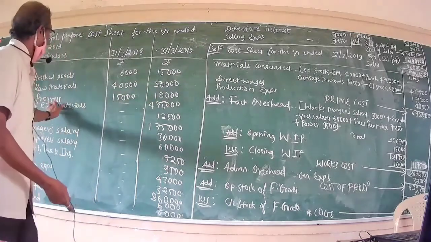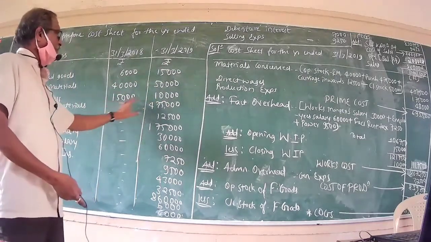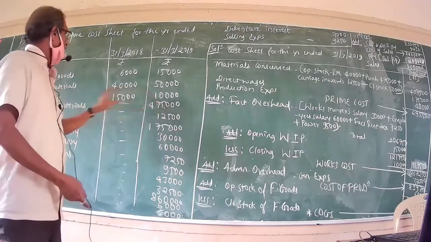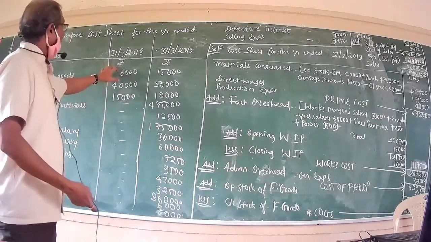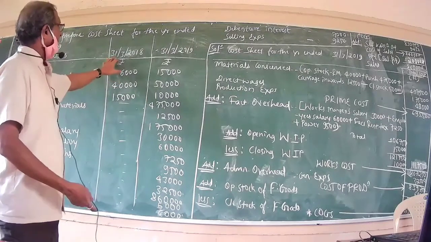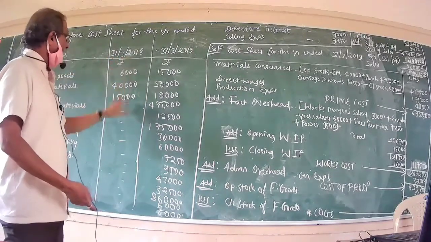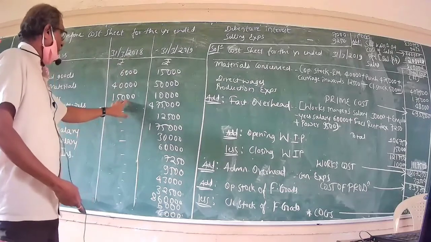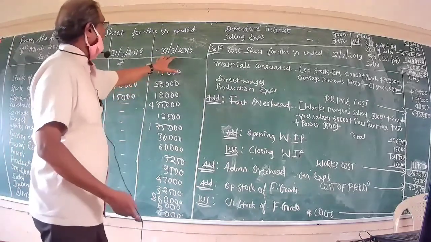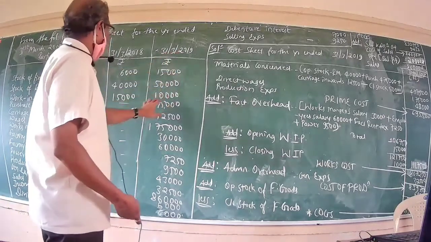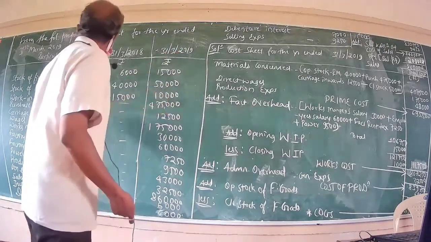So also, work in progress stood at rupees 15,000 and 10,000 respectively. The work in progress in the 31st March 2018 column is the opening work in progress, whereas that in the 31st March 2019 column is the closing work in progress.